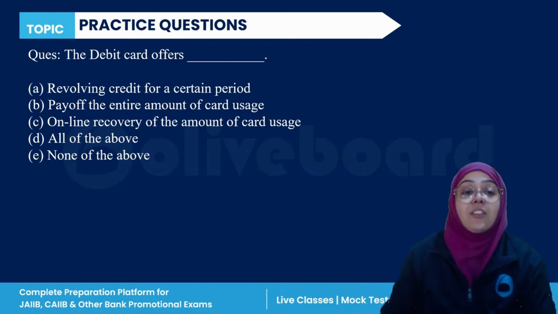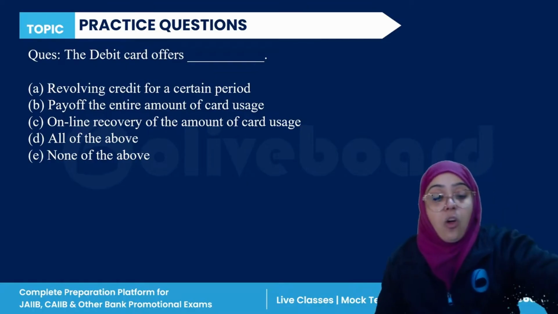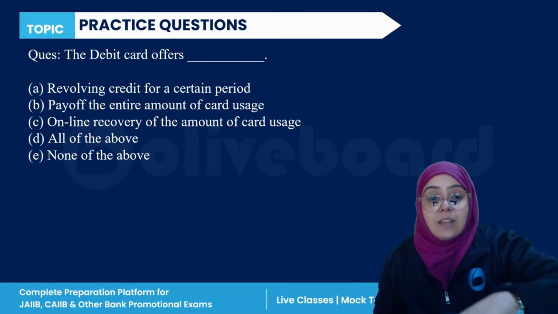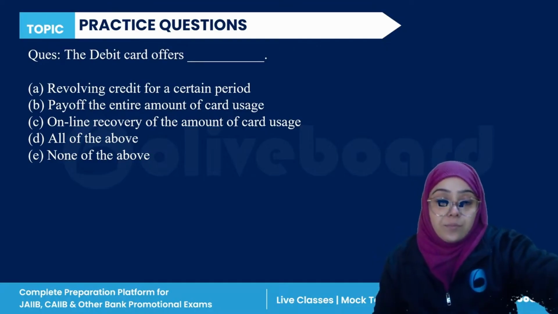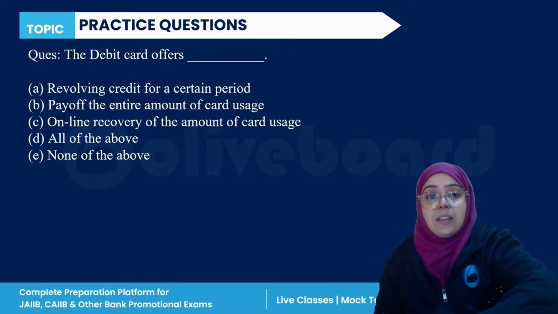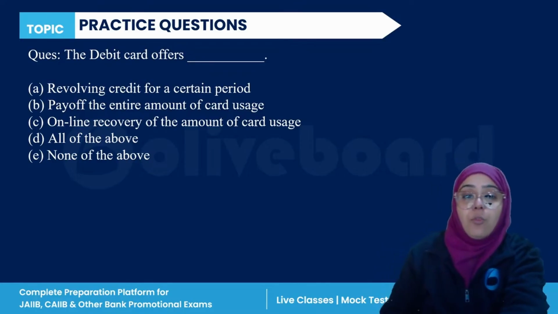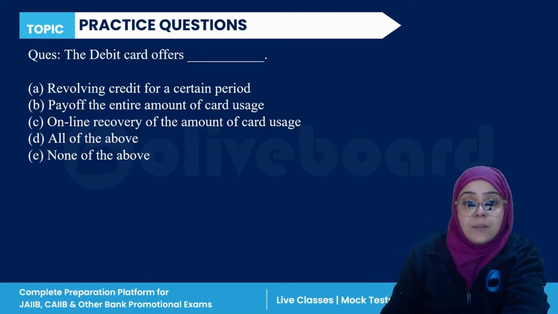Now the debit card offers what? Everyone, please answer this question.